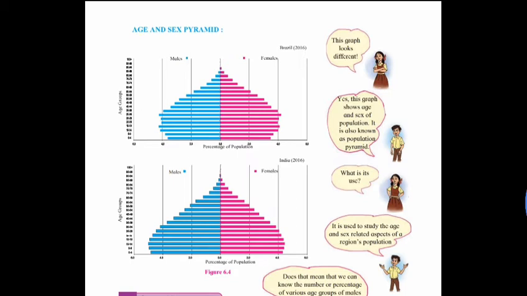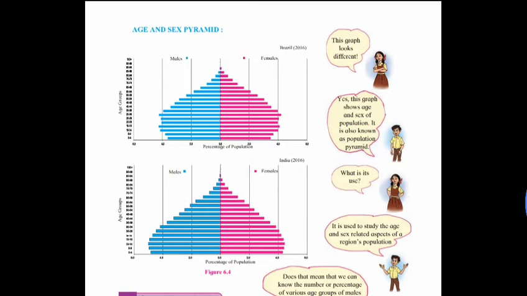First of all, see Brazil 2016. The males with the females. This graph looks different, the girl said. Yes, this graph shows age and sex of population. It is also known as population pyramid.